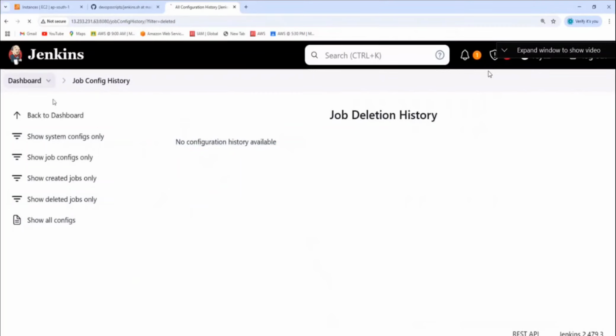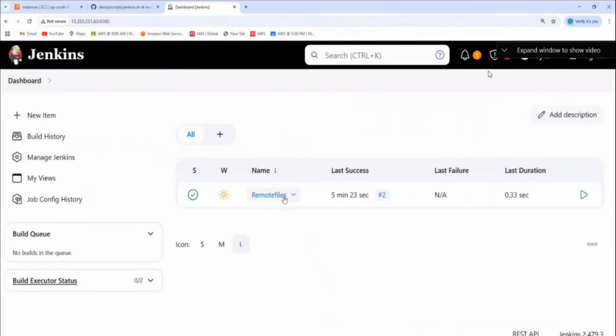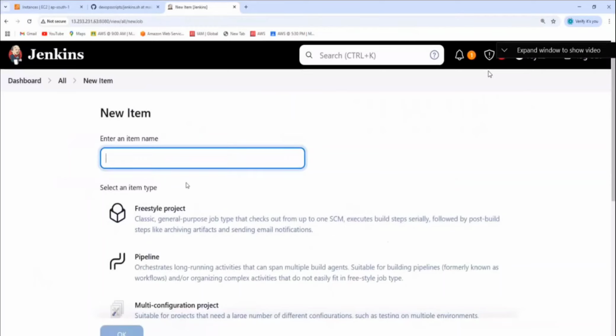So what do we do here? Now let's go and delete. But if you delete this, will it work? Because this was created before we installed this plugin. So let us create one small job. What job here? Test job. So create it.